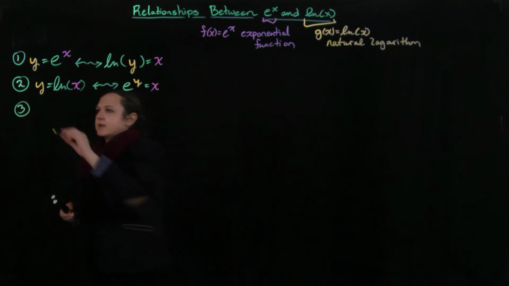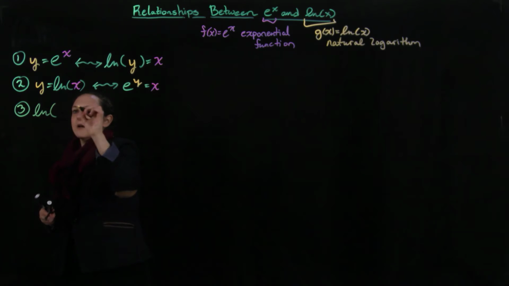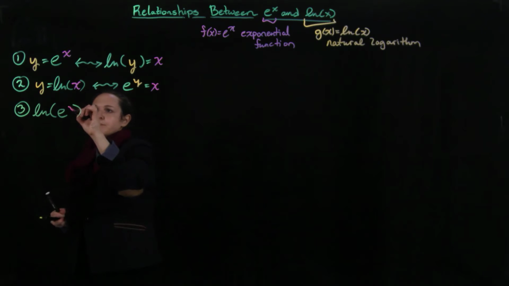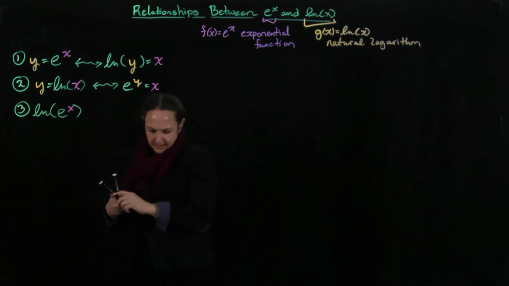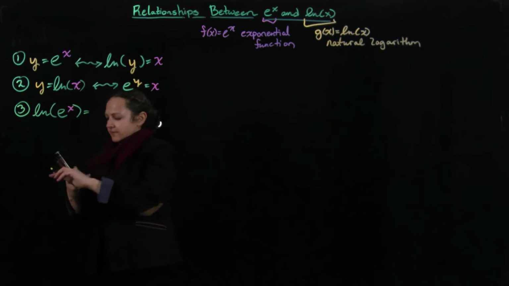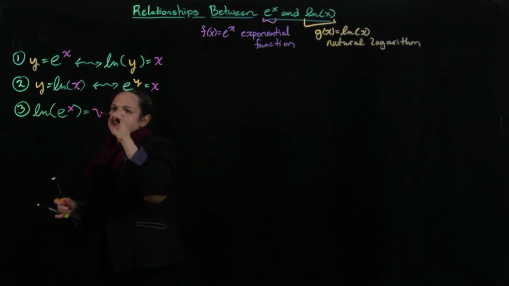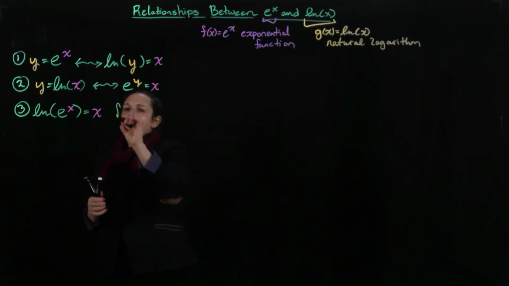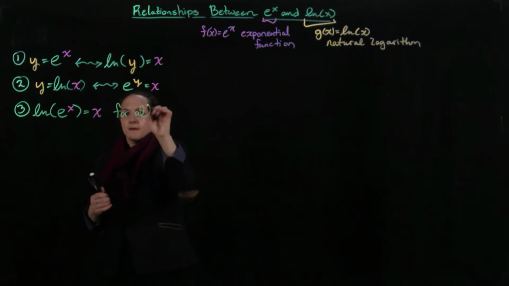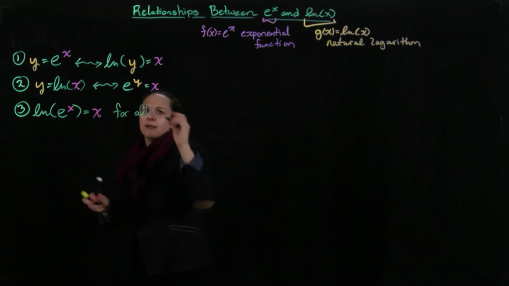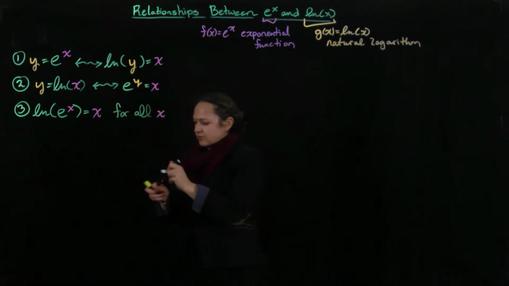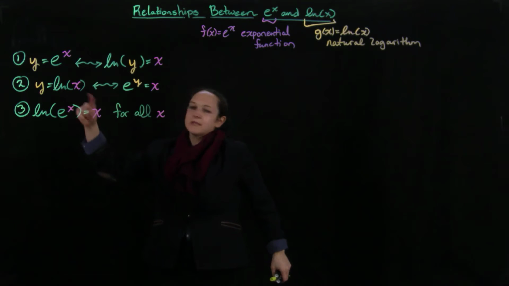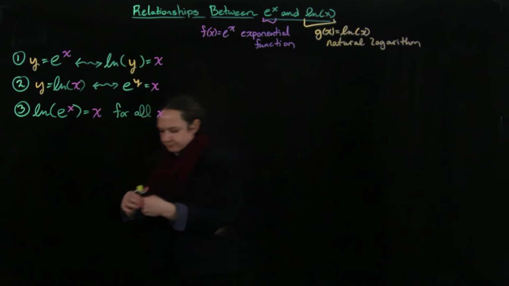Another one that's really good to know is that the natural log of e to the x equals x. So in some sense, these undo each other. They're inverse functions. This happens for all x. And this will make sense: you know that you're not allowed to put negative numbers into the natural log, but this is fine because e to the x is always positive.